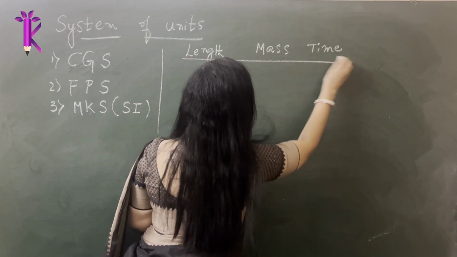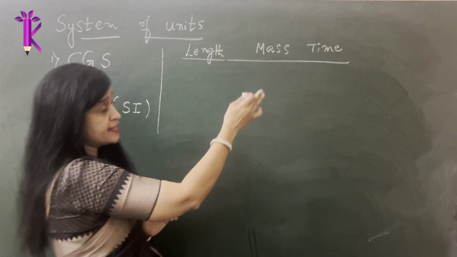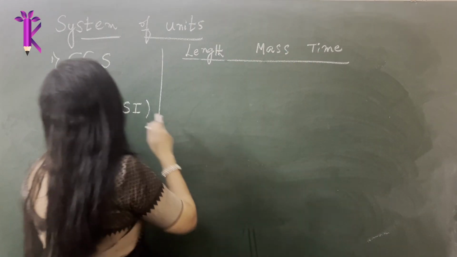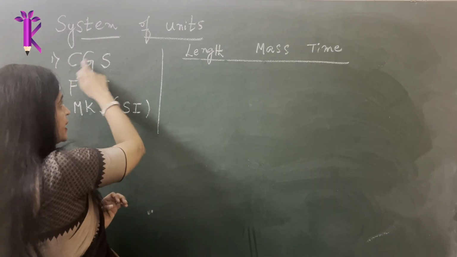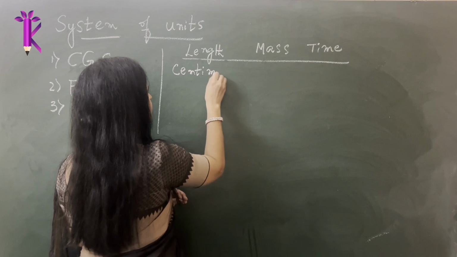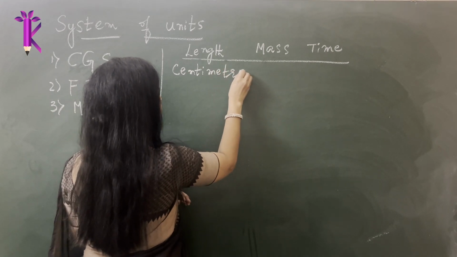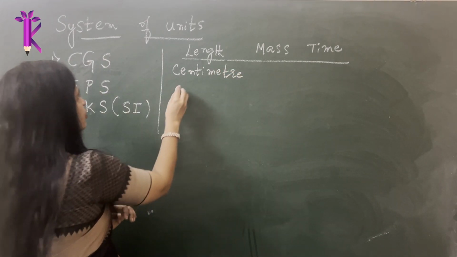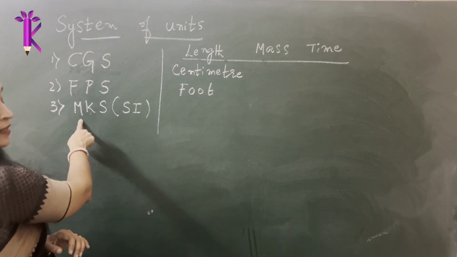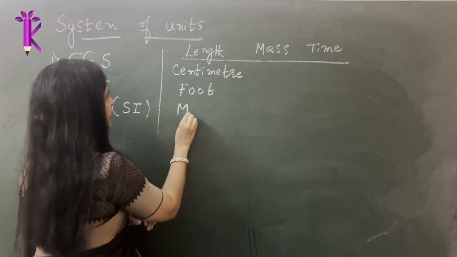They selected only 3 basic units: length, mass and time. Length was measured in centimeter in the CGS system, in foot in the FPS system, and in meter in the MKS system.